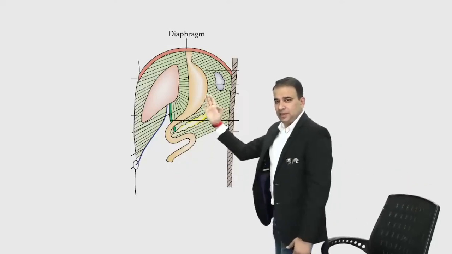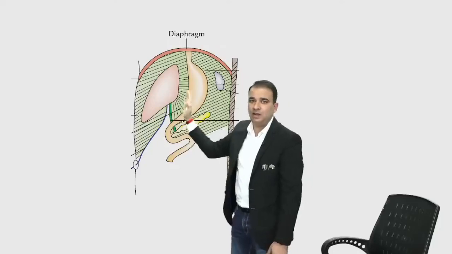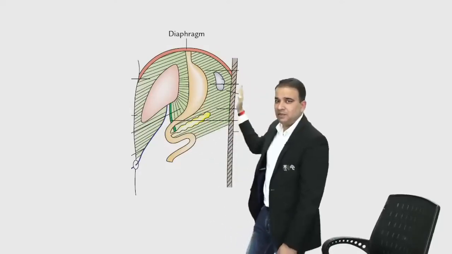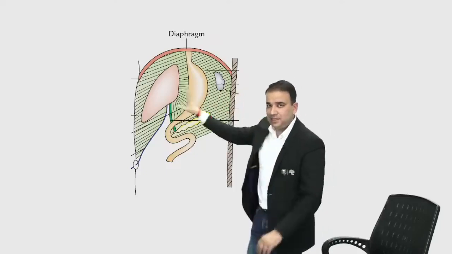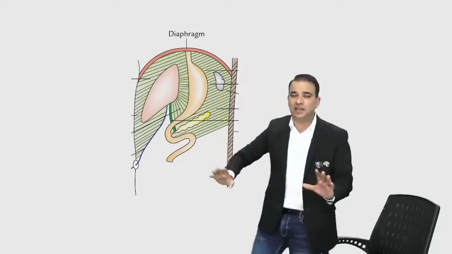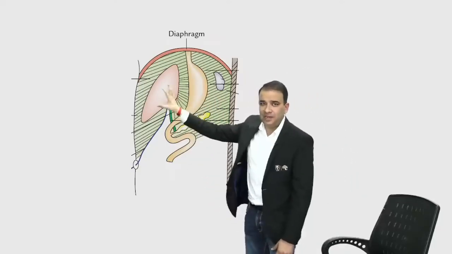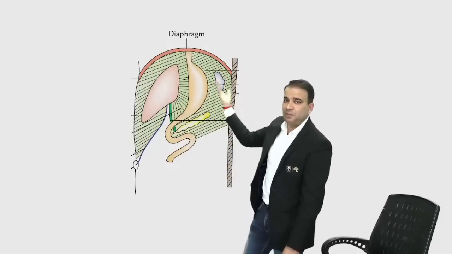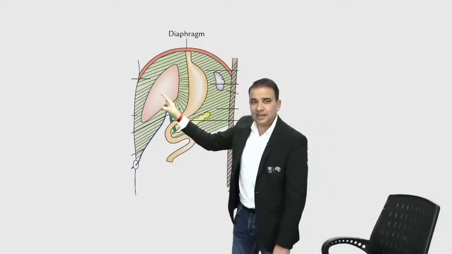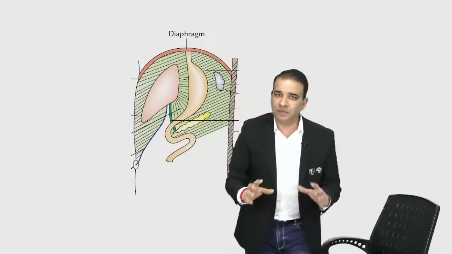So if this is a stomach here, it's all ventral. Ventral is in front. Gastrium, stomach ke aage, ventral mesogastrium. This is all ventral mesogastrium, and everything behind the stomach is dorsal mesogastrium. In the ventral mesogastrium, the liver will develop. In the dorsal mesogastrium, spleen will develop. Let's take it nice and easy, guys. Ventral mesogastrium, liver will develop. Dorsal mesogastrium, piche ki taraf, the spleen will develop here. Now, if this is a liver, what is connecting the liver to anterior abdominal wall? Falciform ligament.